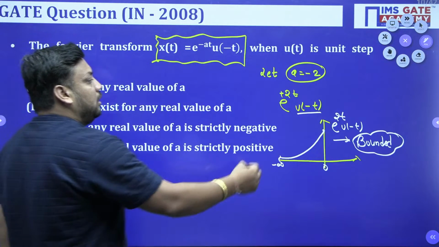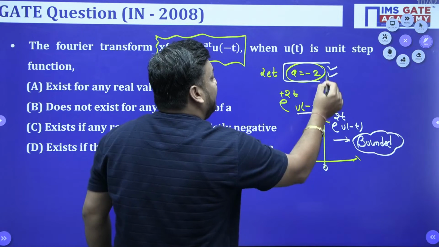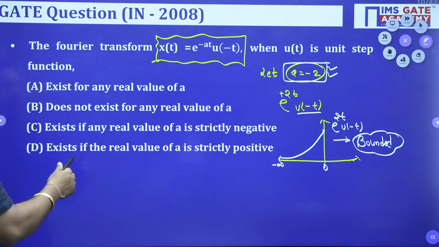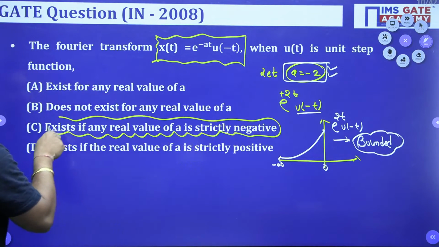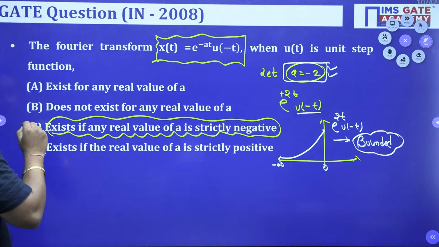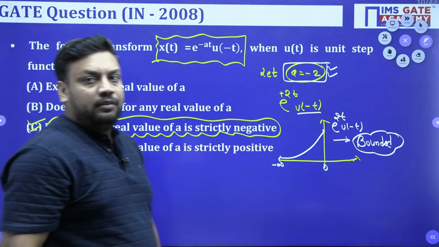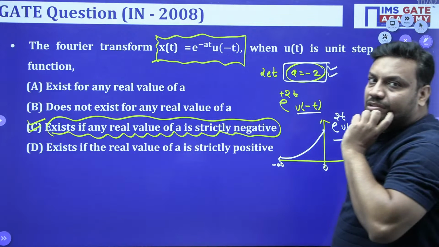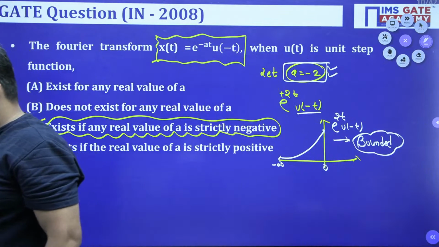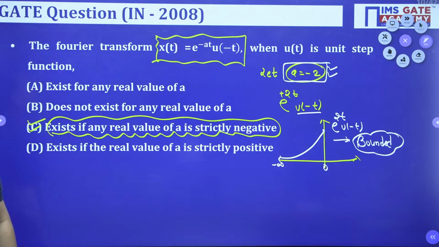So what is the answer? Fourier transform is only possible for A value strictly negative. So the Fourier transform exists if and only if the real value of A is strictly negative. It means A equal to -2, -5, whatever. So the correct answer is C only. This is the Instrumentation 2008 question. Is it clear to you? Just let me know, is it crystal clear?